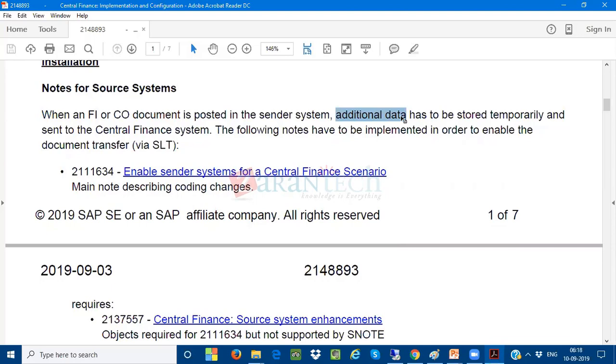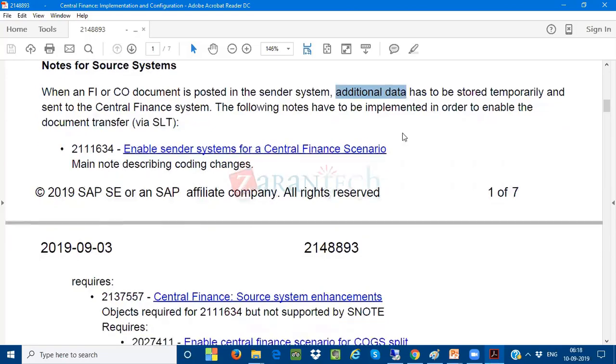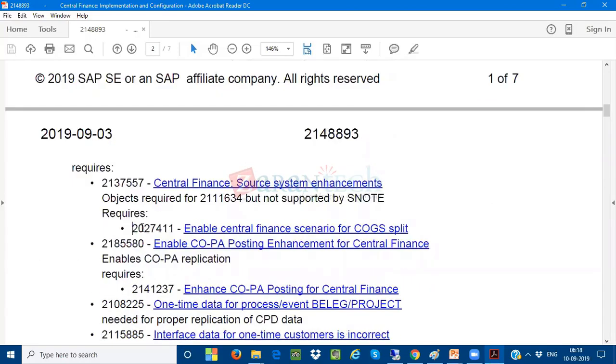So if you want to activate that particular splitting document in the source system, then you have to apply this note. There is a note which is going to be called enable central finance scenario for the cost of goods.